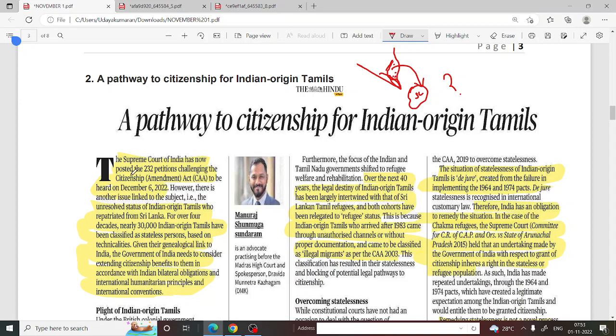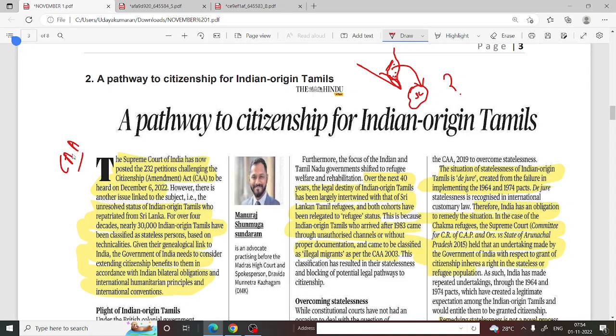So we know that the government has amended the constitution and made the Citizenship Amendment Act, right?